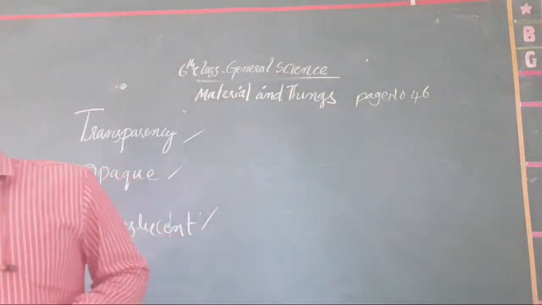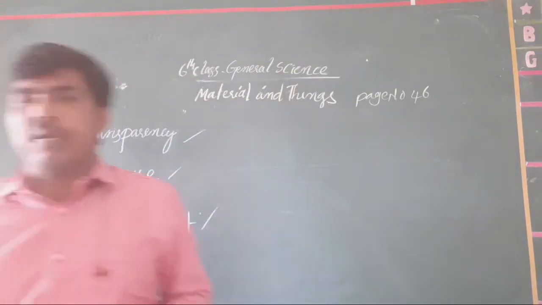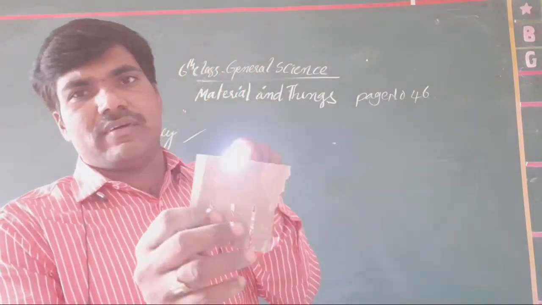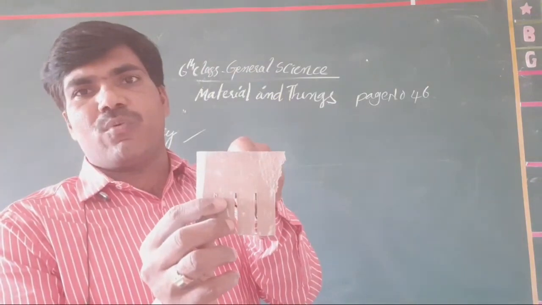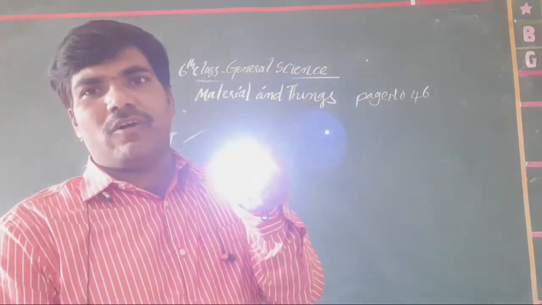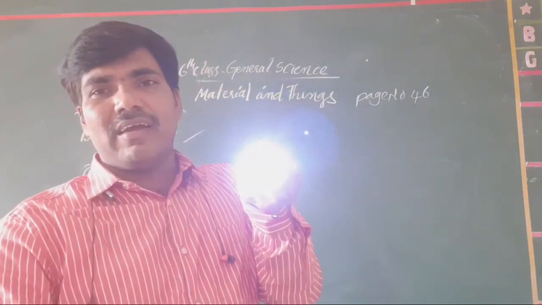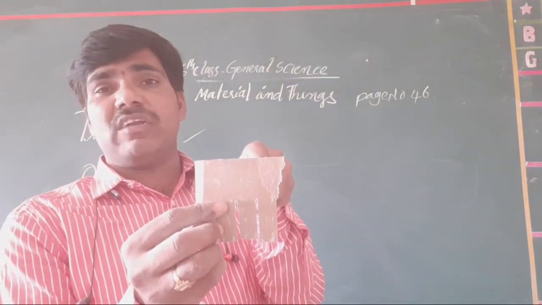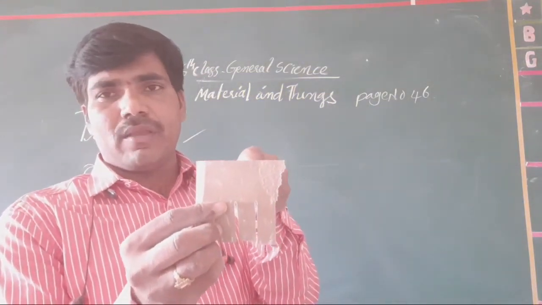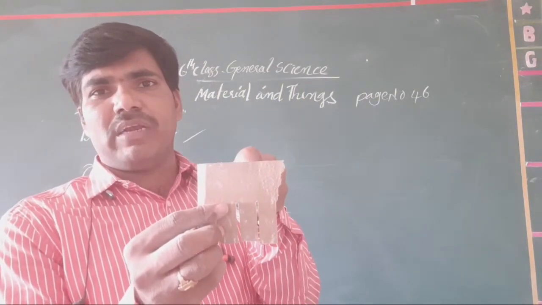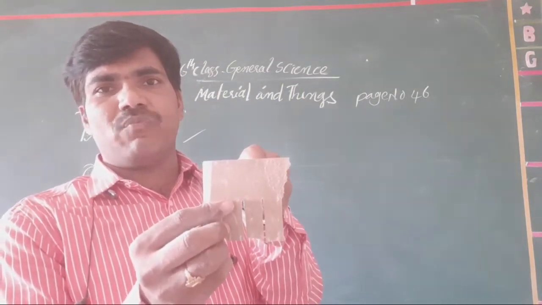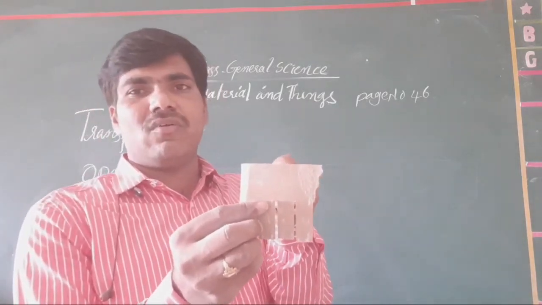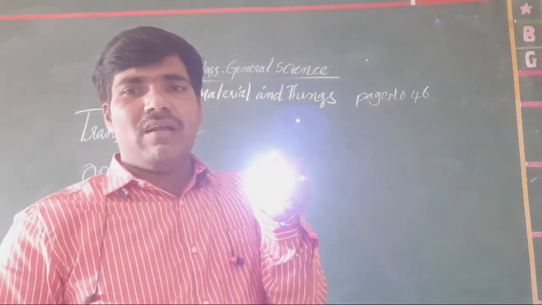And as well as the next one, we are considering a different type of substances. When you take the light from this particular sheet, it does not appear. Air is there. Air is which type of media? Transparent media. Now it does not appear. Why? Because it does not allow the light through it. These types of media are called opaque media. And this type of media is called transparent media.